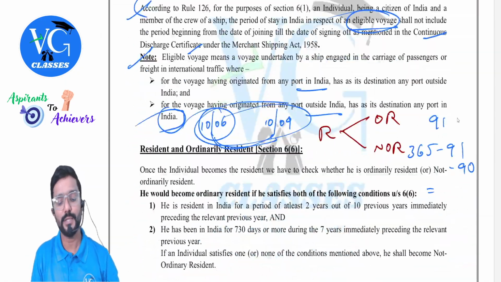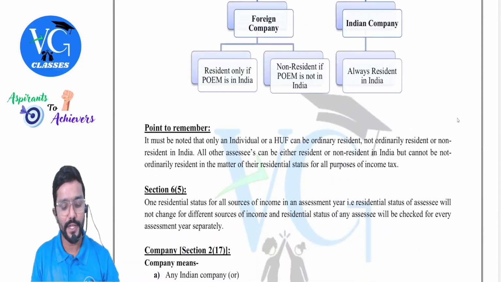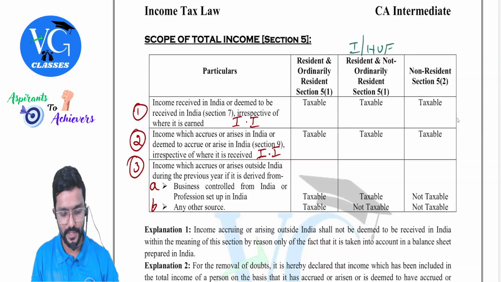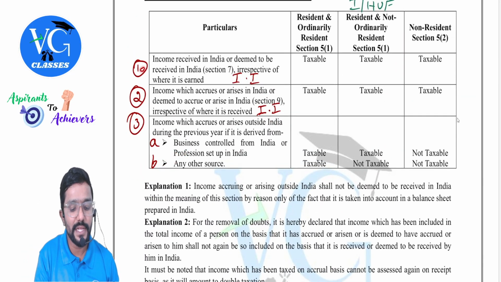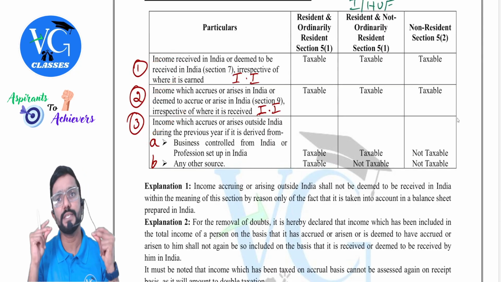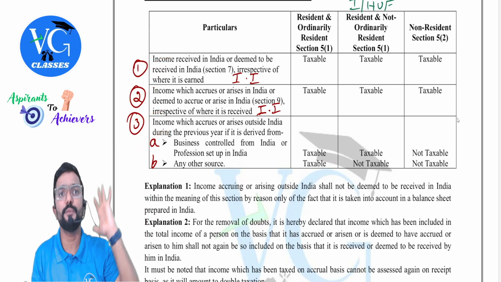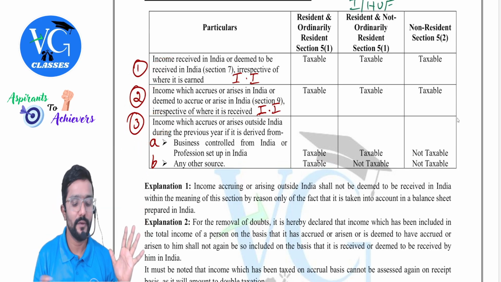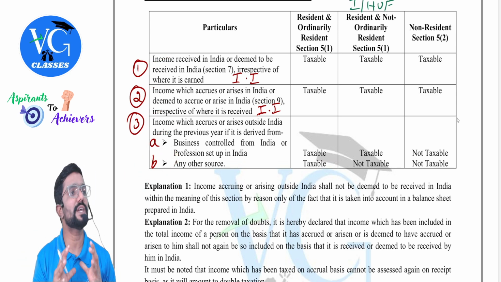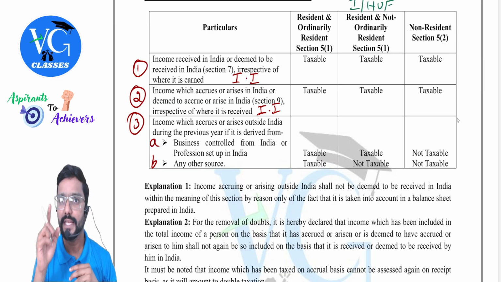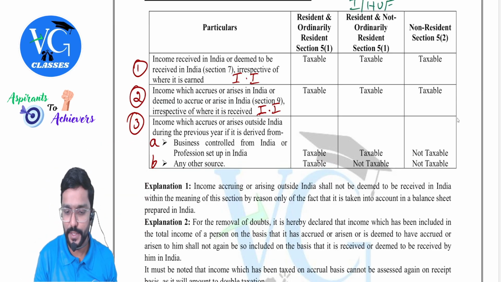In simple, as per section 5, income from foreign sources means only this one, sir. Just a minute, only this one. Clear. So rest all is considered to be income from Indian sources. Yes. Hope you are understanding. 1, 2, and 3A is considered to be income from Indian sources. Whereas the last one is income from foreign sources. Is it clear? This is as per explanation to section 6. Okay, sir. Sure.